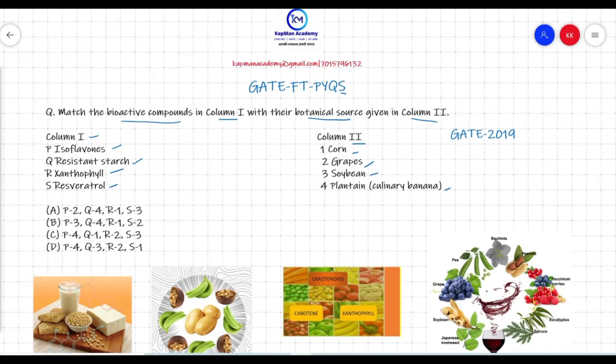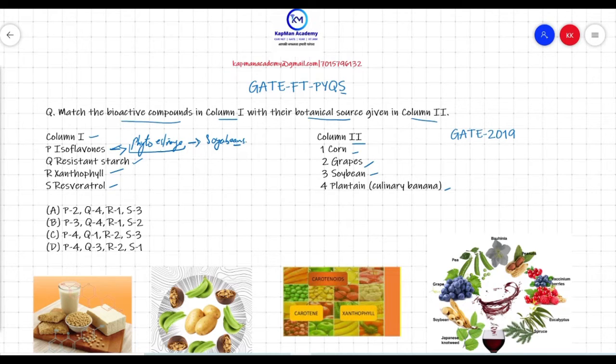First of all, isoflavones are phytoestrogens which are present in plants, and these phytoestrogens are similar to the female hormone estrogen. They are present in protein-rich plant products, for example soya beans.